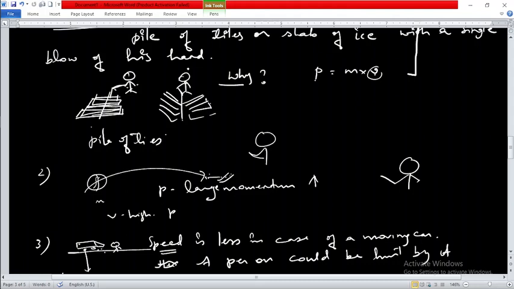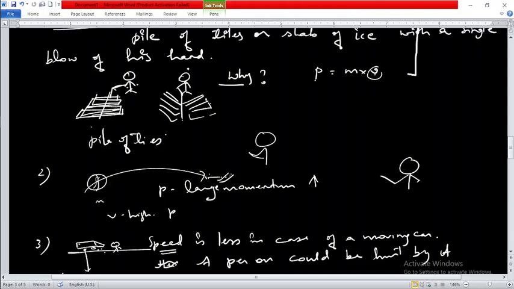To avoid that hurt, that person takes his hand a little back so that the velocity could be reduced and further the momentum can be reduced, and then he is able to save himself from the large momentum of the ball.